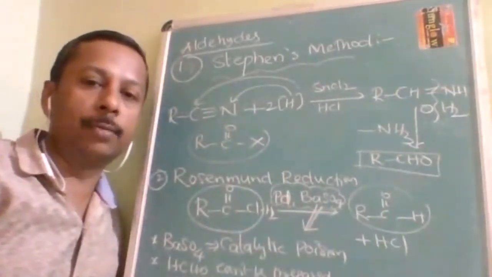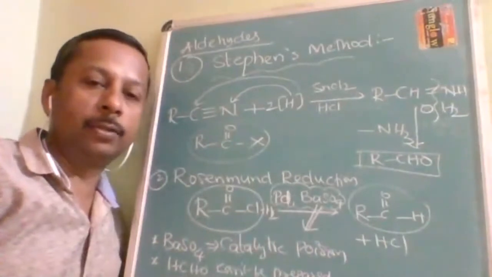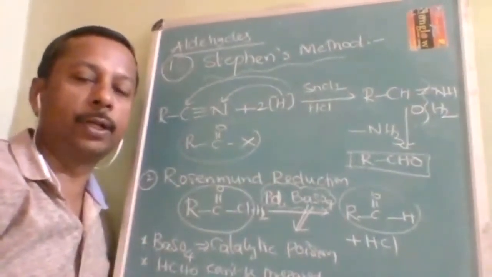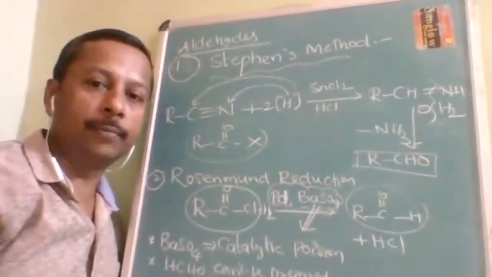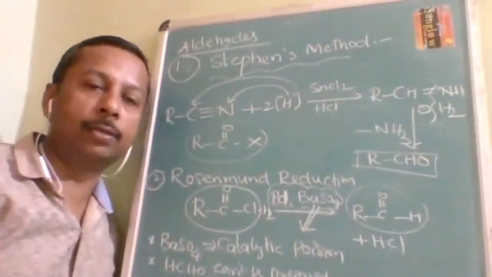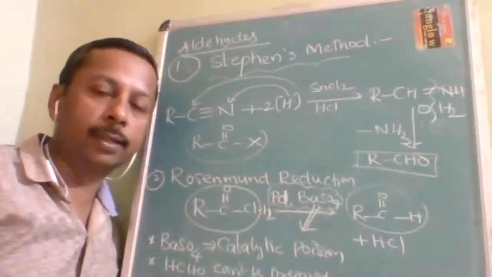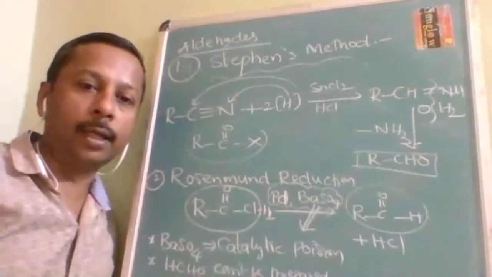This is called Rosenmund reduction. The purpose of BaSO4 is more important. It is a catalytic poison. If in the examination BaSO4 is not mentioned, then you will change the product to alcohol rather than aldehyde.